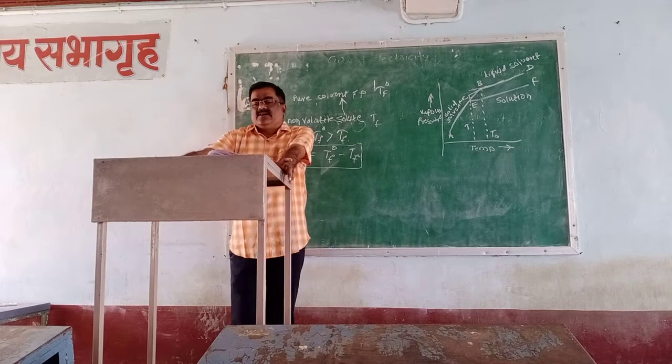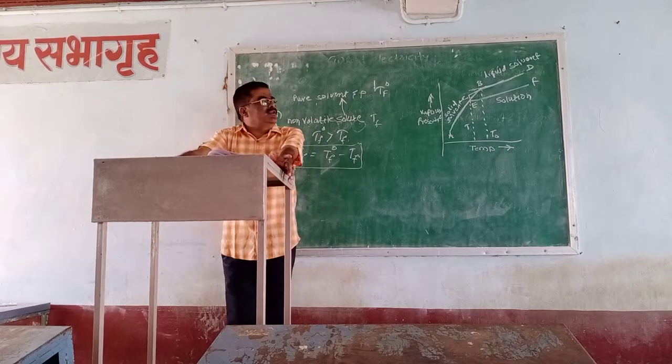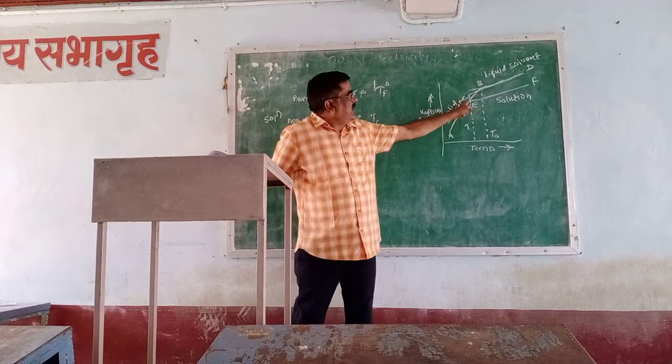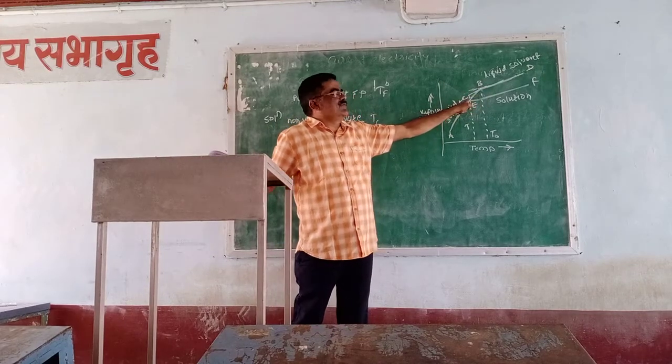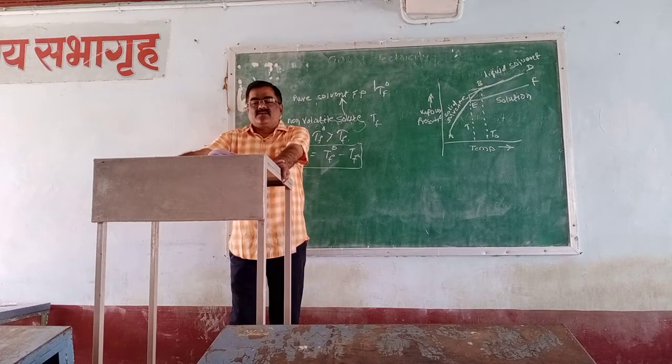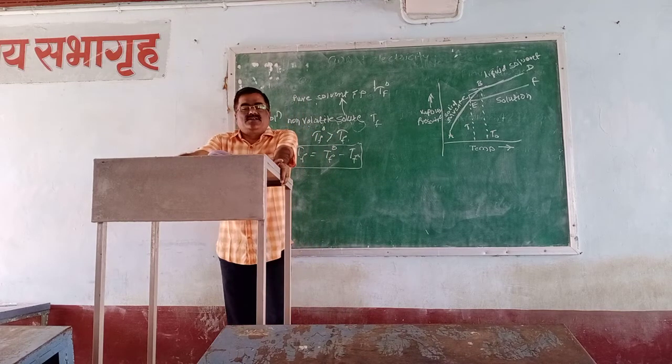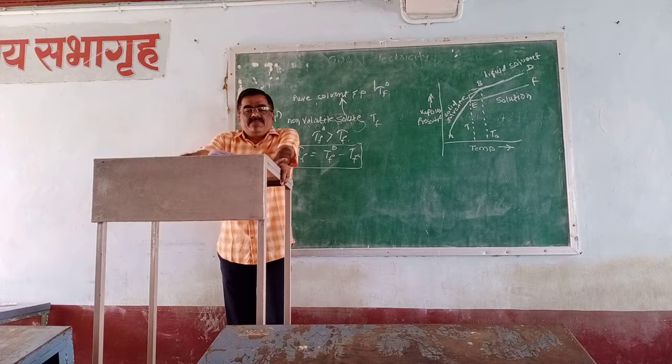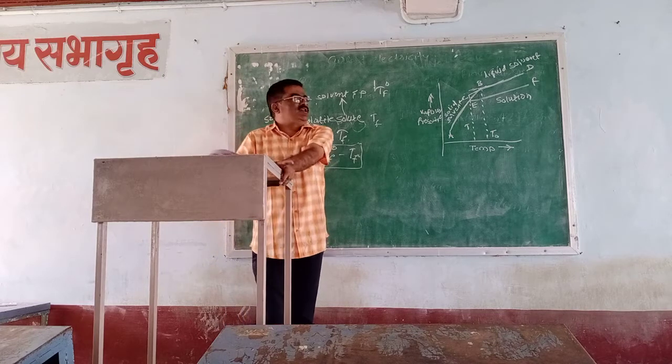Similarly, the point of intersection of EF and AB. At that time, the solvent and the solution are in equilibrium and they have the same vapor pressure at the temperature corresponding to E, which is the freezing point of the solution.